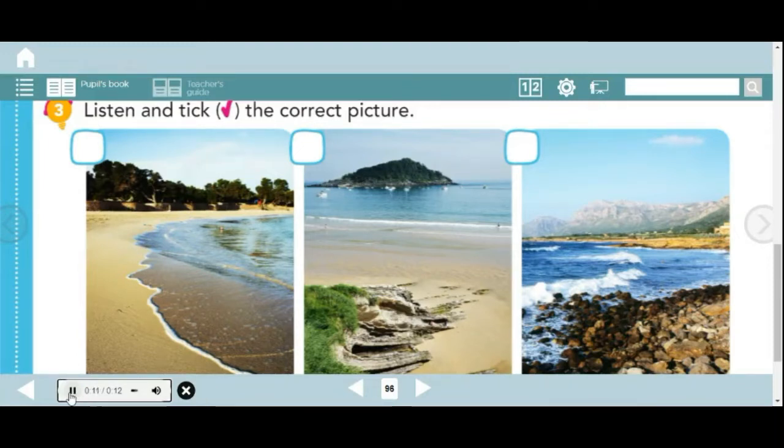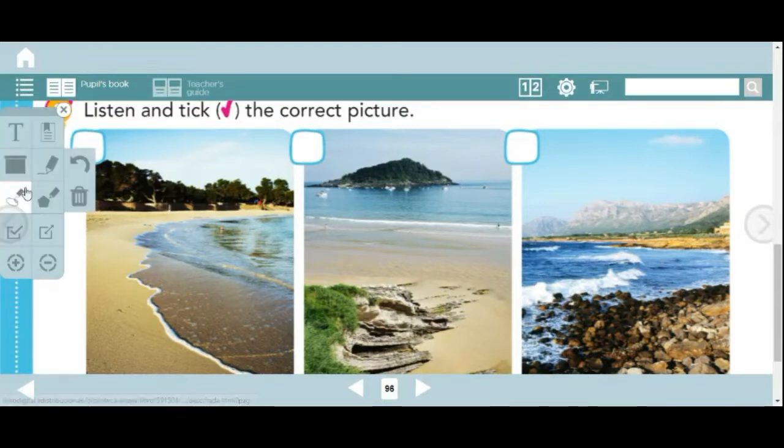I can see mountains. Perfect. Let's go. Now we have finished number 3. Remember, you had to tick only one, or this one, or this one, or this one. This is not. This is an island. Here we can see like a forest, mountain. Here, look at this. Is the ocean or the sea? And you have to tick only one. Remember. Page number 97. Let's go to the next one.